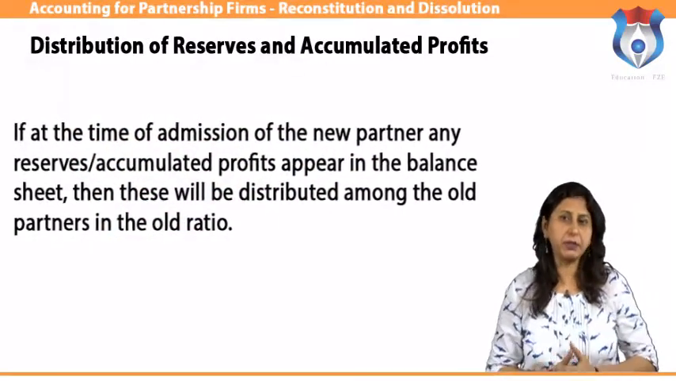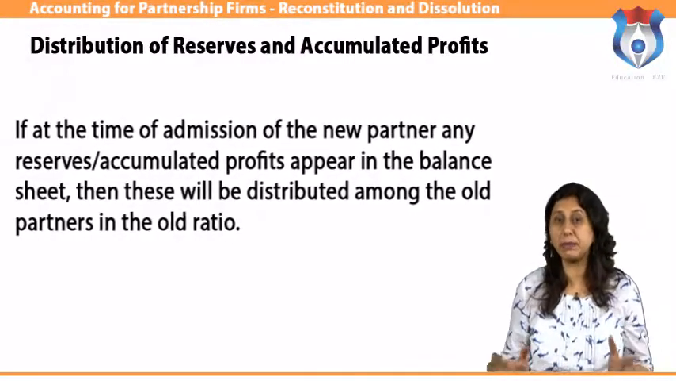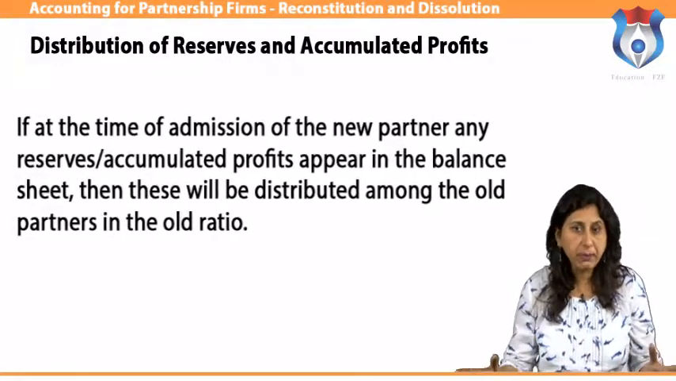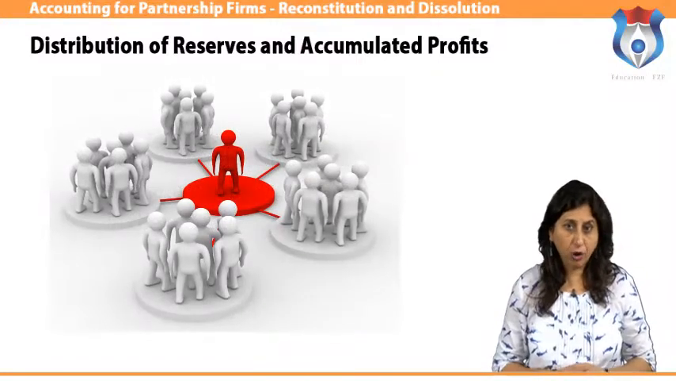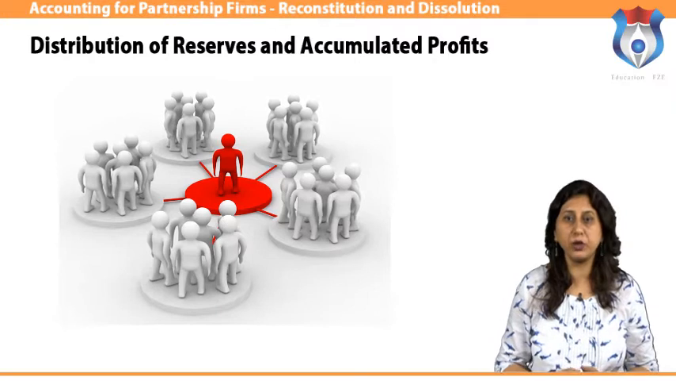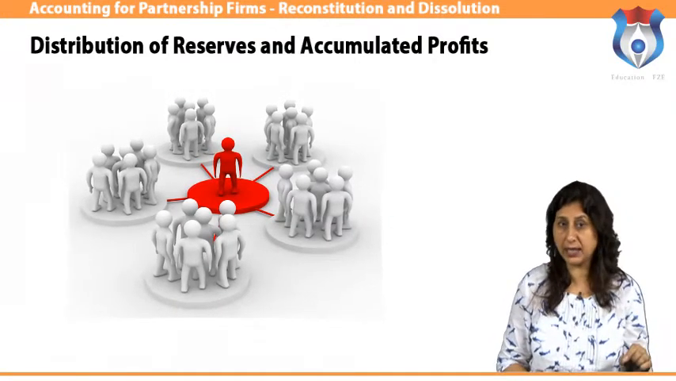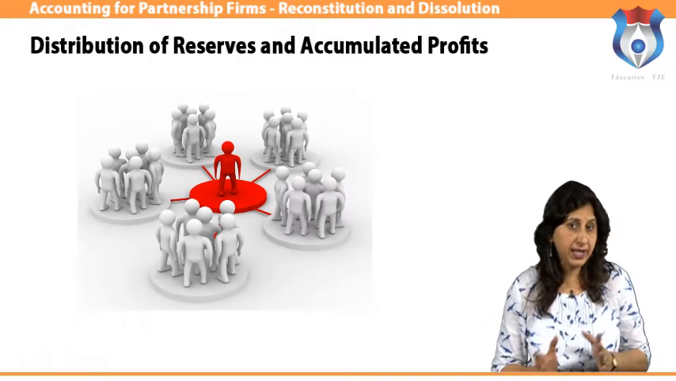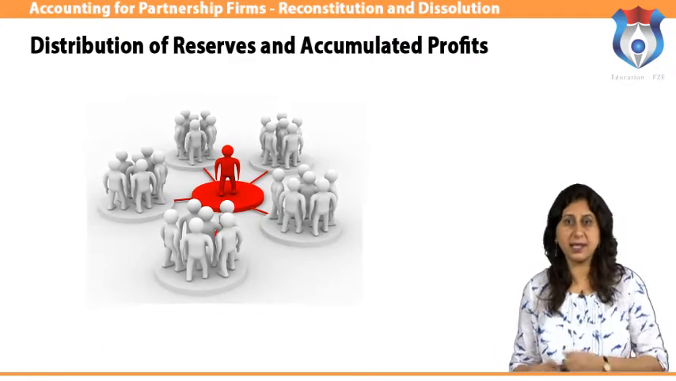Distribution of reserves and accumulated profits. If at the time of admission of the new partner, any reserves or accumulated profits appear in the balance sheet, then these will be distributed among the old partners in the old ratio. Any accumulated profit or reserve appearing in the balance sheet at the time of admission of a new partner is credited in the existing partners' capital accounts in the existing profit sharing ratio. If there is any loss, the same will be debited to the existing partners in the existing ratio.